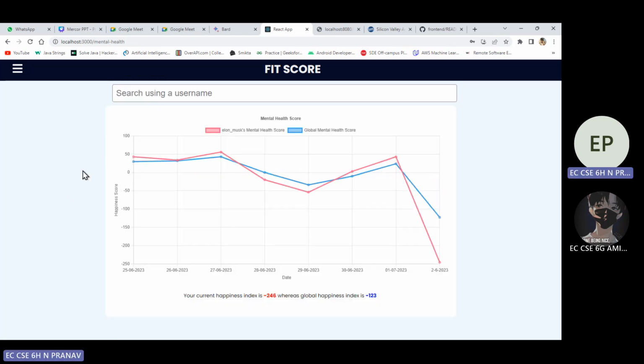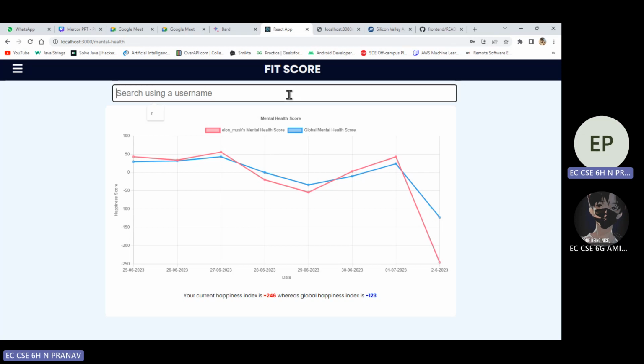We have scraped his past few tweets and passed them to the model, and it says his current happiness index is minus 246, whereas the overall global mental health score is minus 123. So here we are comparing his score to the global average. It is the global average for now because we don't have many details in our database. Instead, we can take the average of all employee scores. We'll collect all the employees' Twitter details, not just Twitter, but as of now Twitter details, and we'll get to know the average mental health score.